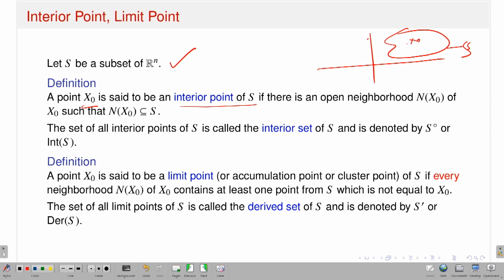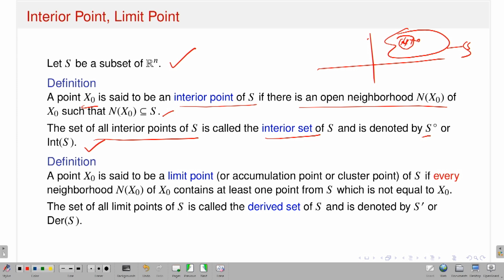I am saying that it is an interior point of the set S if there is an open neighborhood of x naught which is fully contained in that set. That means, suppose this is an open ball centered at x naught, and it is fully contained in that set. Those kinds of points I will say are interior points. The set of all interior points of S is called the interior of S, which I denote as S naught or int of S.